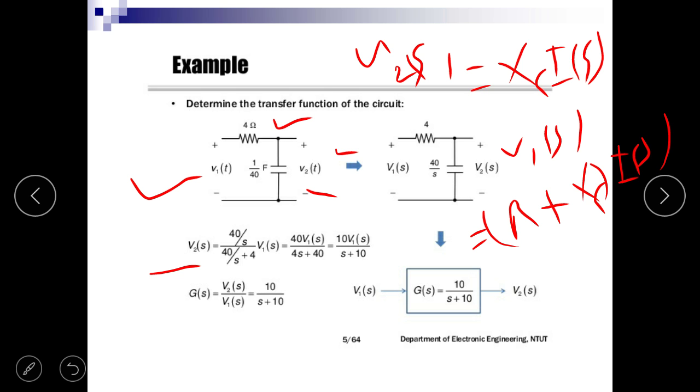So we can obtain V2(s) is equal to 40 upon s divided by 40 upon s plus 4, times V1(s), that is 10 V1(s) upon s plus 10, and G(s) is V2 upon V1(s), that is 10 upon s plus 10. So pole of this function lies at s equal to minus 10 and response of the system is stable.